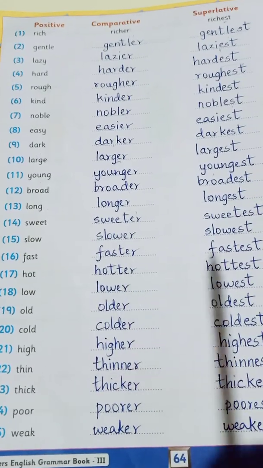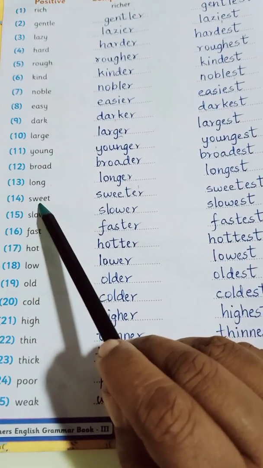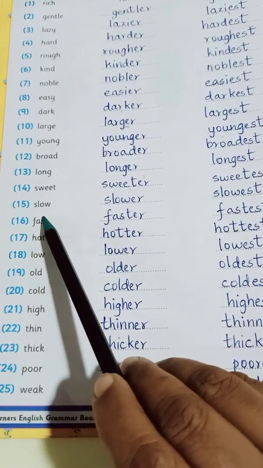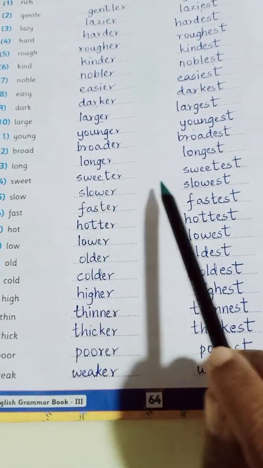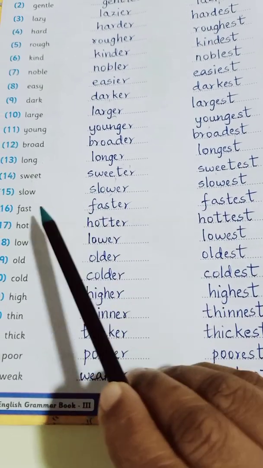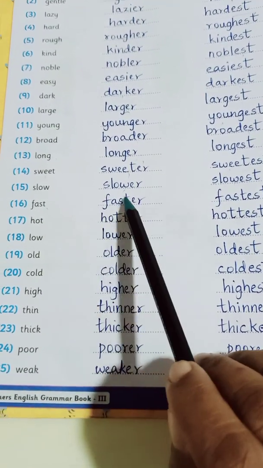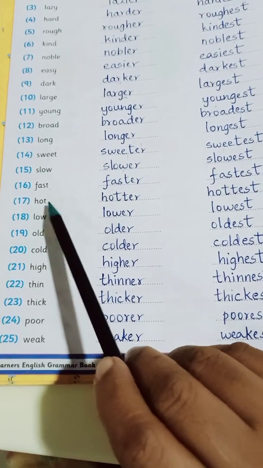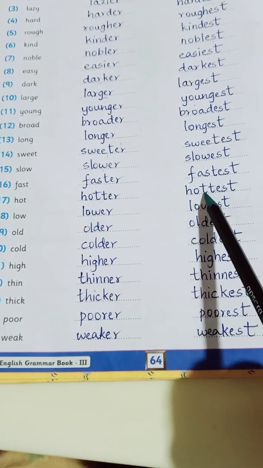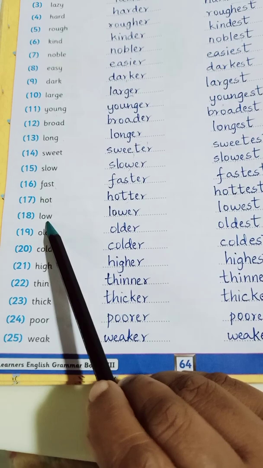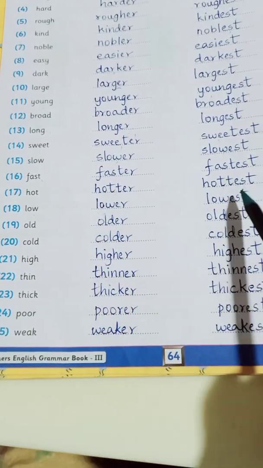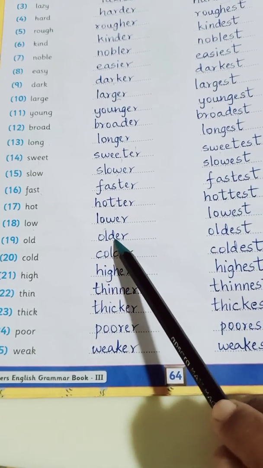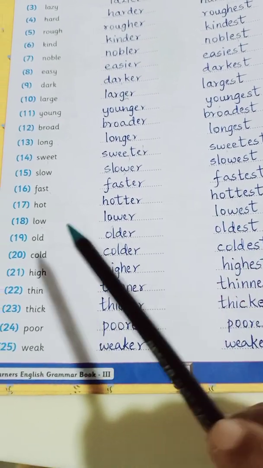Long, longer, longest. Sweet, sweeter, sweetest. Slow, slower, slowest. Fast, faster, fastest. Hot, hotter, hottest. Low, lower, lowest. Old, older, oldest.